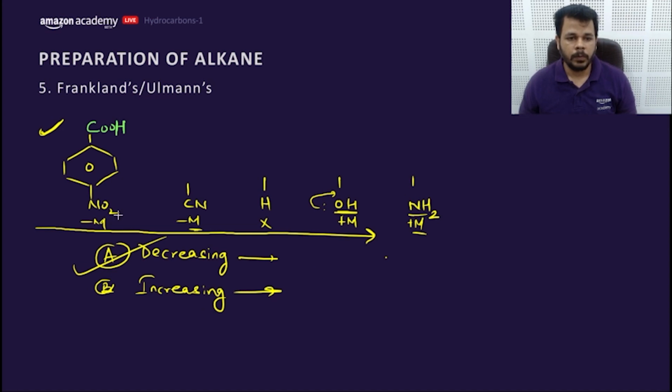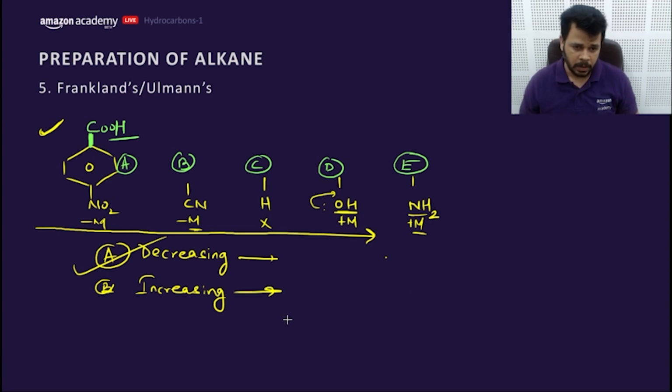Now, what would be the order of A, B, C, D and E? I just changed here CH2COOH to COOH. What would be the order?